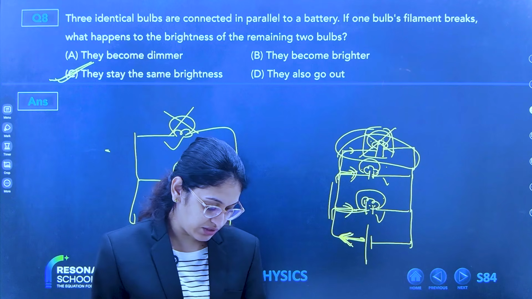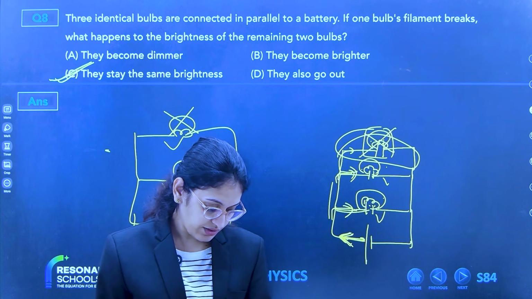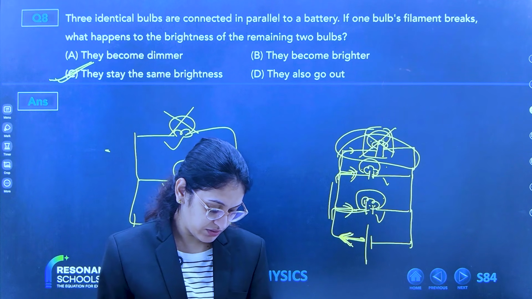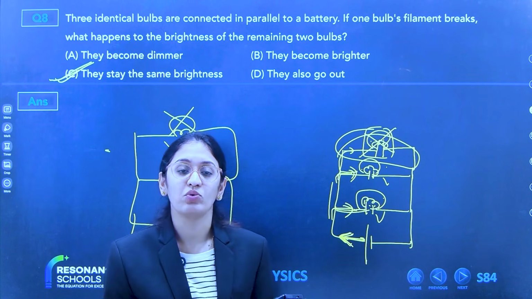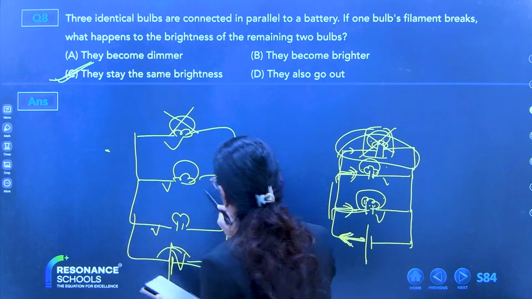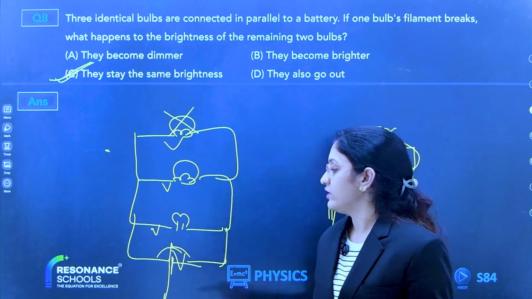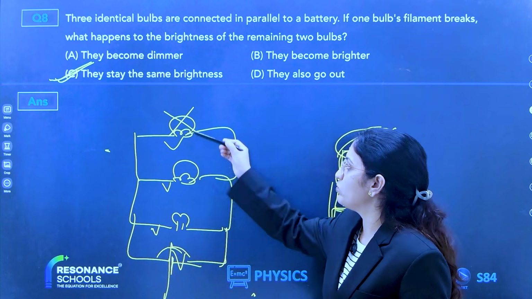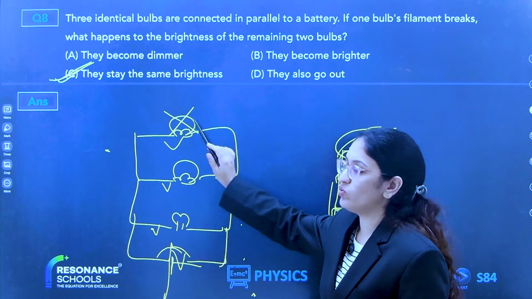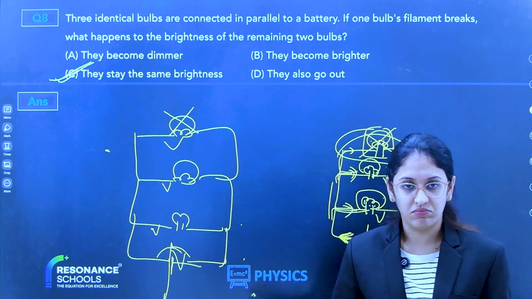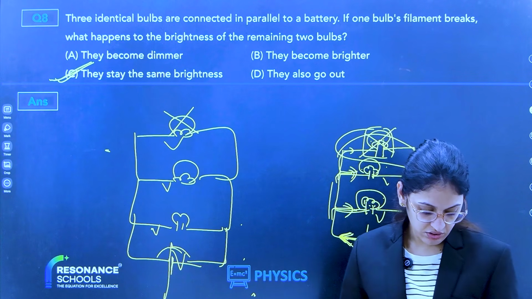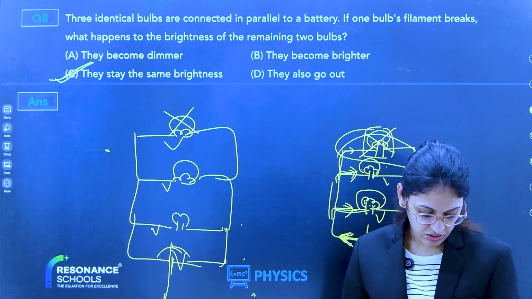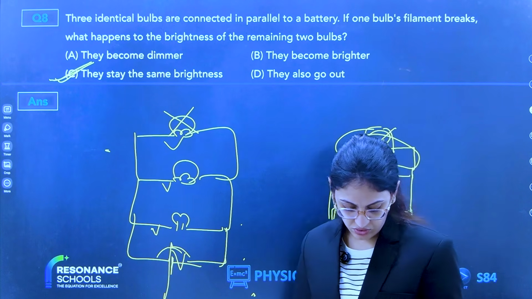Now any confusion? There is no extra voltage. Voltage across a parallel circuit is always the same. If it is V, then it is also V, then also V. If it is V1, V1, V1, V2, V2, V2, no extra. Any doubt?